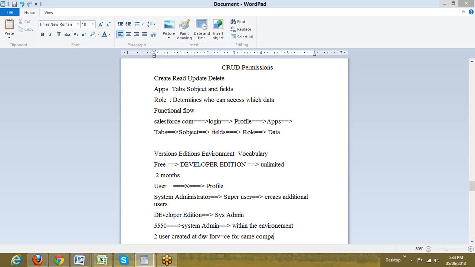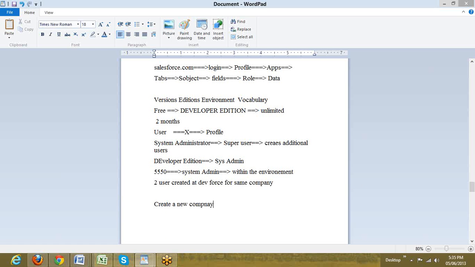It is 100% impossible. A second user of the company cannot be created at developerforce.com. Any registration at developerforce.com, whatever username we get registered, always creates a new company.